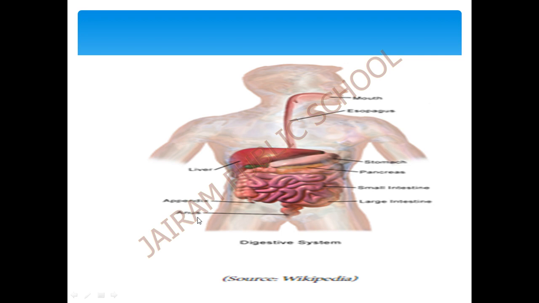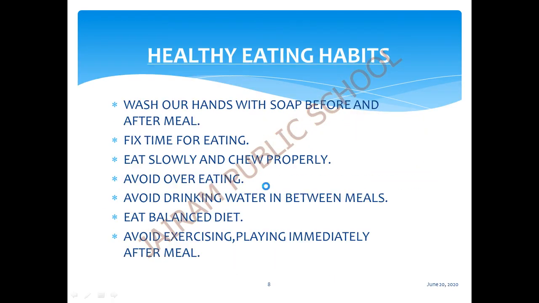So finally, the mouth, stomach, liver, pancreas and intestines work together to help us digest the food. Together they form the digestive system of our body. Understood, children?